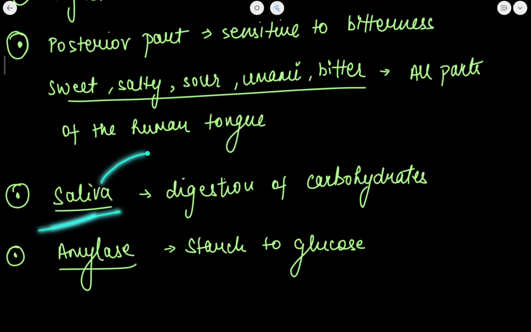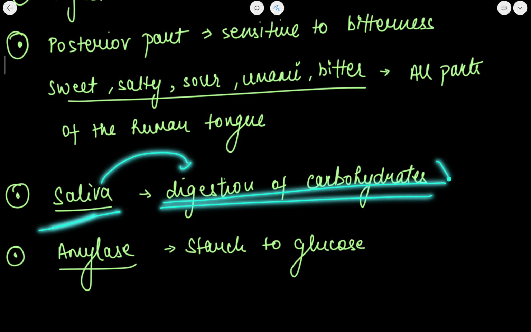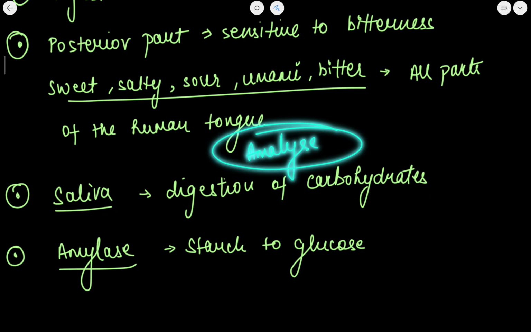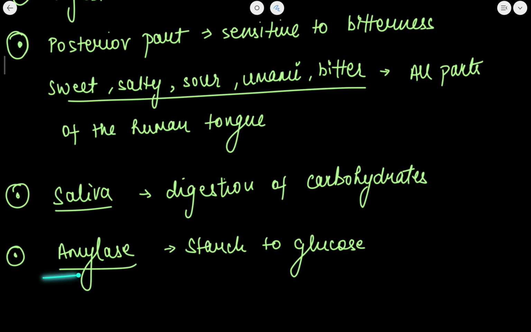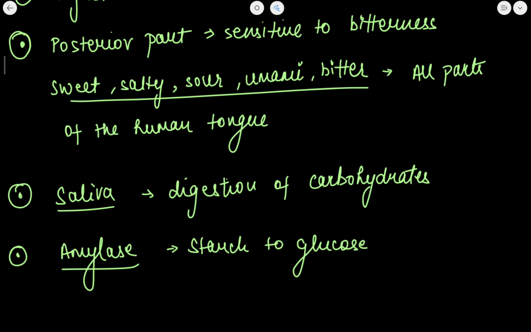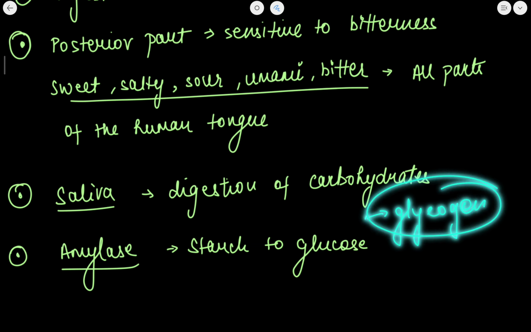Now saliva, which is found in mouth, is used in the digestion of carbohydrates. And the enzyme here is amylase, which converts starch to glucose. See, I have mentioned it here. Amylase converts starch to glucose. And glucose, excess of the energy is stored in the form of glycogen. Glycogen is saved in muscle and liver. It is accumulated.